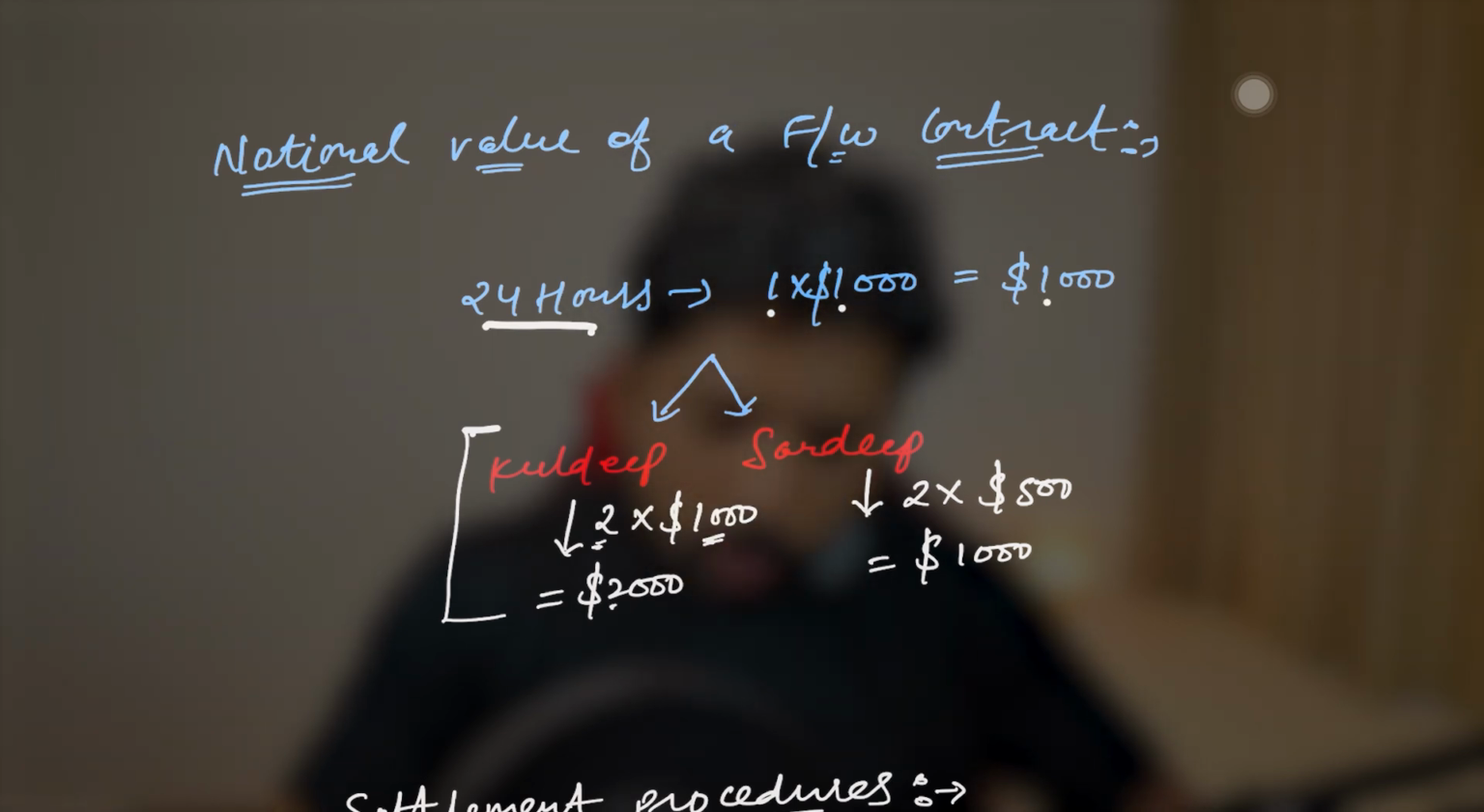Similarly, let's say Kuldeep will buy two tickets within 24 hours. Similarly, Sandeep bought a put option, he will buy two tickets within 24 hours at the rate of 500 if it reaches. That means the notional value of Kuldeep's contract with the airline company is $2,000. Similarly, the notional value of Sandeep's contract with the airline company is $1,000. So this was the simple explanation of the notional value of a forward contract.